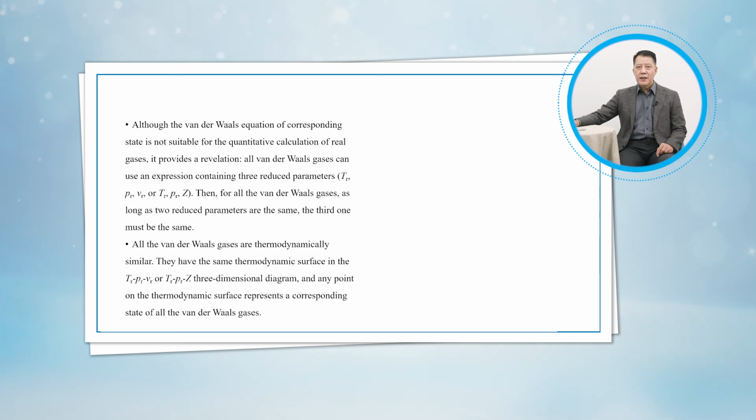All the van der Waals gases are thermodynamically similar. They have the same thermodynamic surface in the 3-dimensional diagram, and any point on the thermodynamic surface represents a corresponding state of all the van der Waals gases.